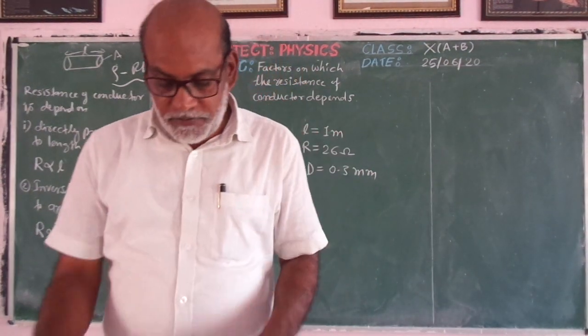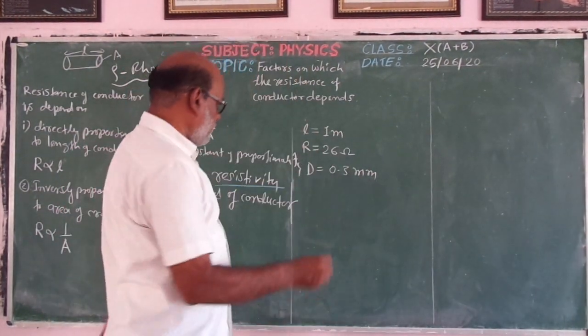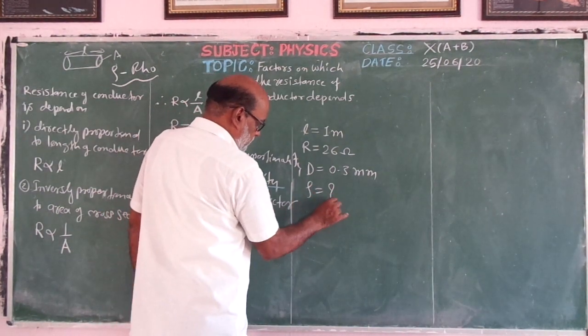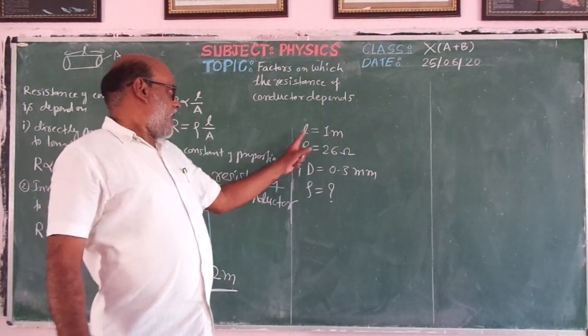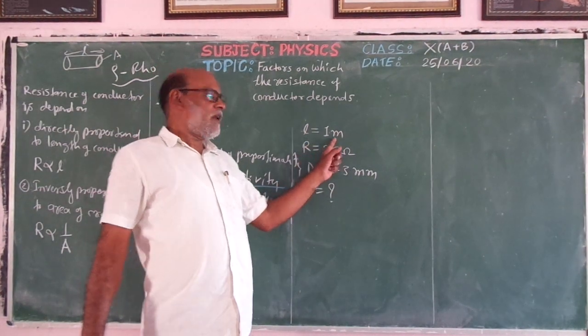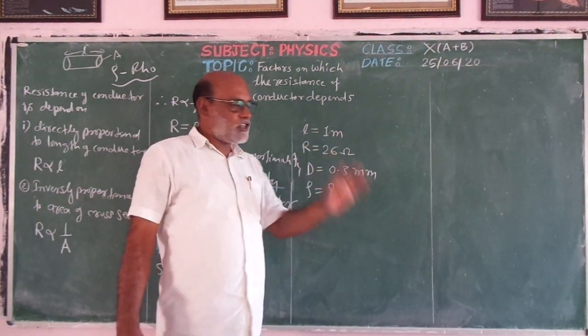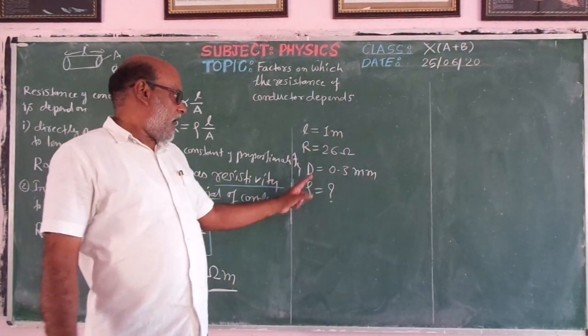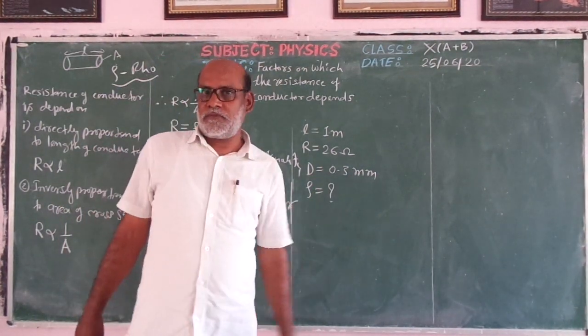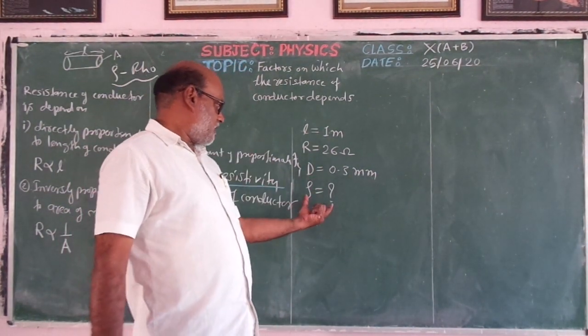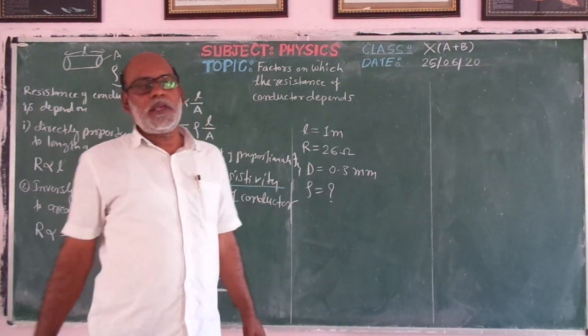What will be the resistivity of the metal? Now this is the example. A wire is given, whose length is 1 meter, with resistance 26 ohm. The diameter of the wire is 0.3 mm, and what is asked? It is asked to calculate the resistivity of the material of the conductor.